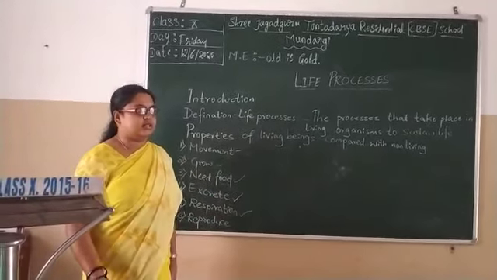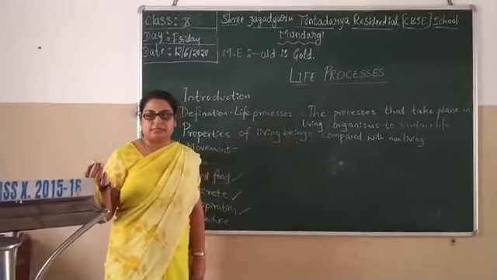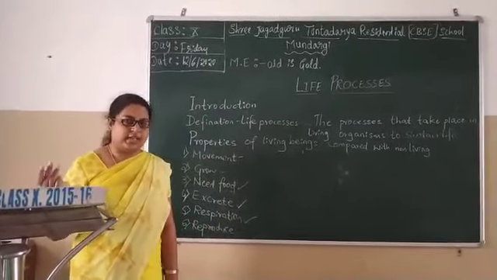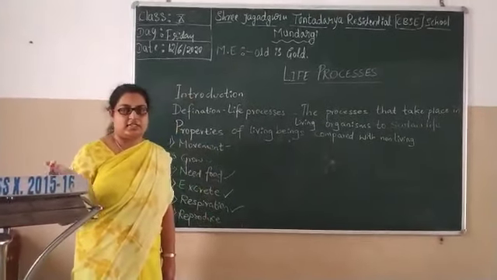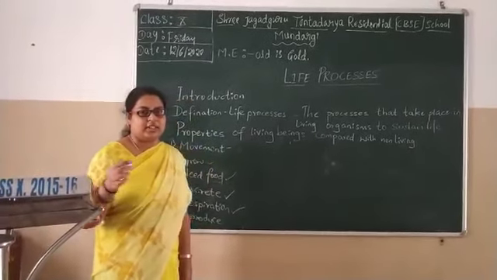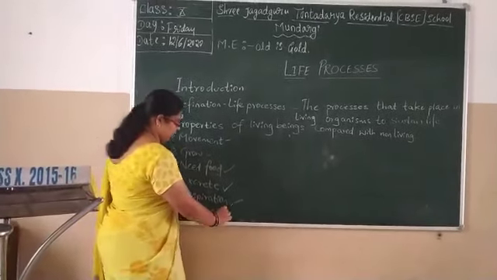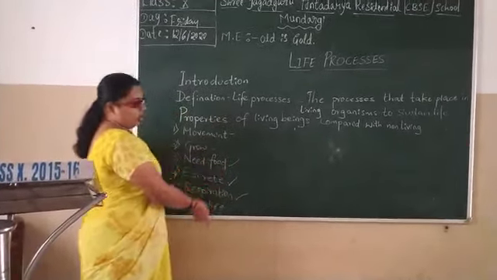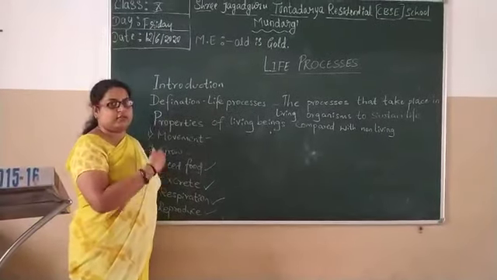All living beings, for continuation of their generation in nature, give birth to their young ones. Otherwise, that would be the end of that generation. So to avoid the extinction of those living organisms in nature, they give birth to their young ones. That process we call reproduction. When we compare all these properties, we can tell the living beings from the non-living.